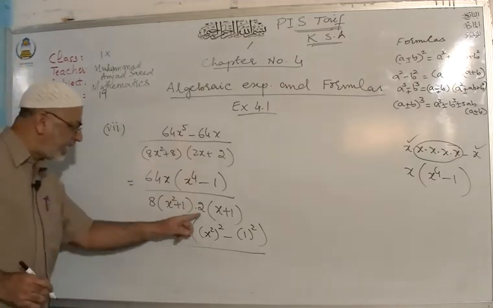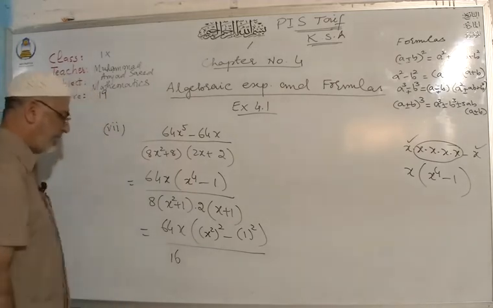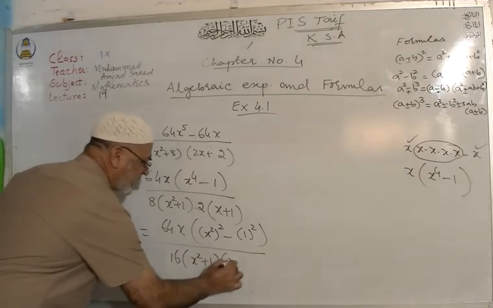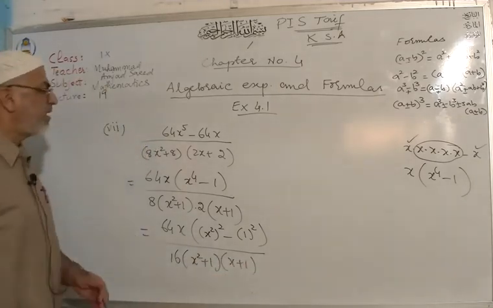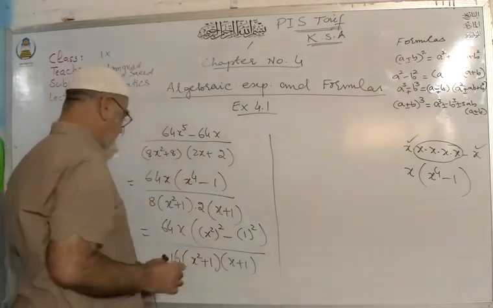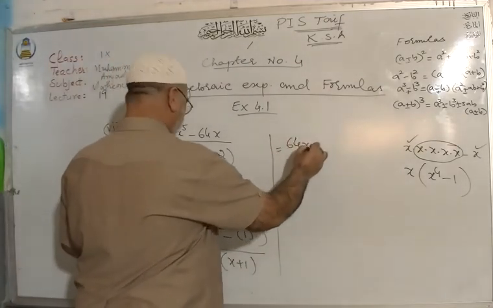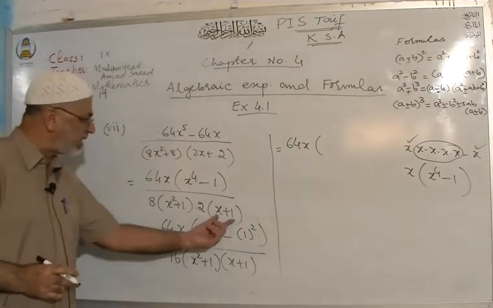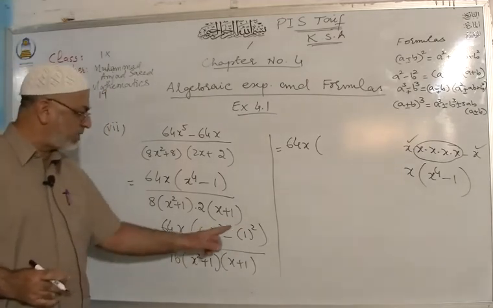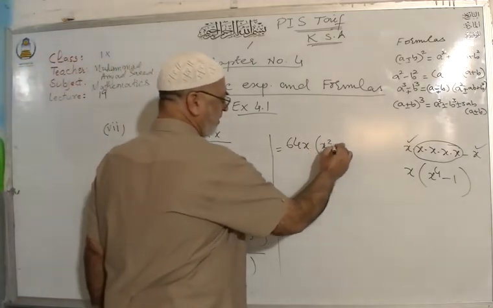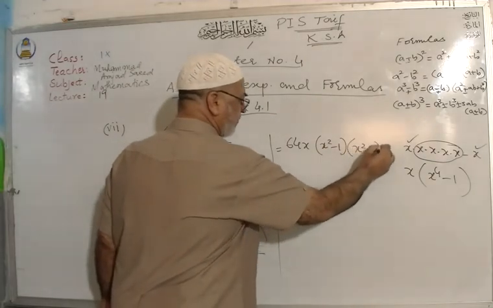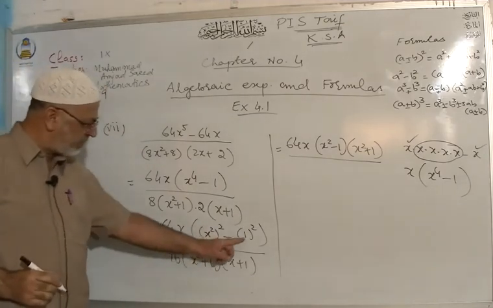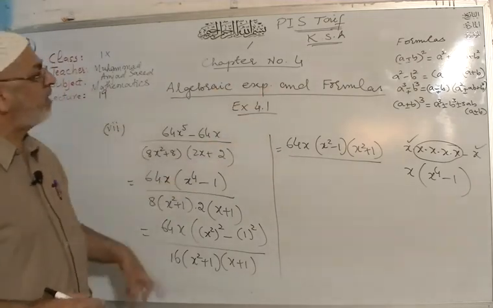But 2 into 8, what will be? 16. 8 into 2 is 16. And inside the bracket x square plus 1 and x plus 1. After that, my dear students, you can write down 64x. And I told you, remove the 2 and 2, not this one, but above, these brackets. Remove 2 and 2, one's negative and one's positive. That is the formula number 2.